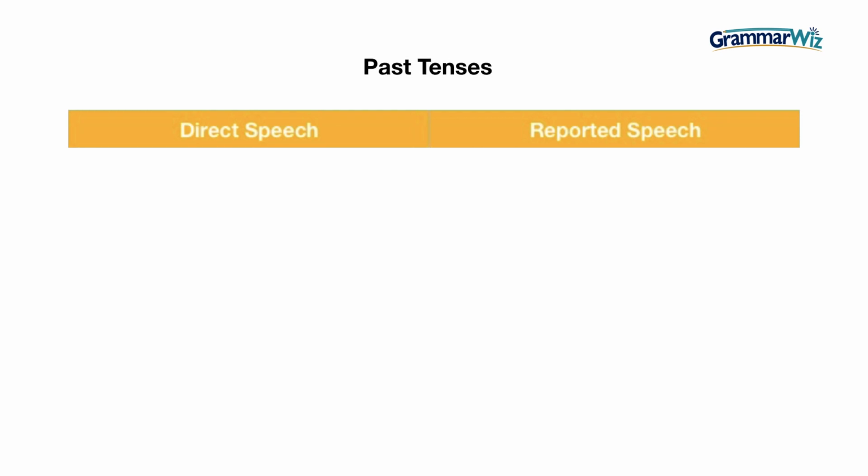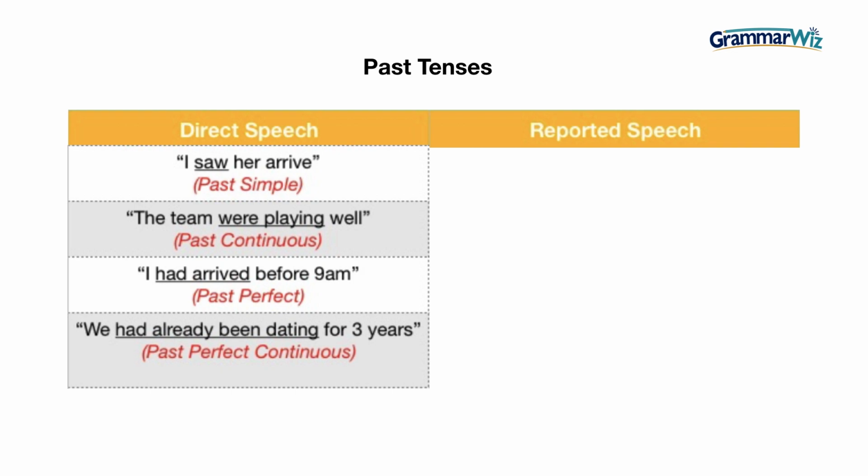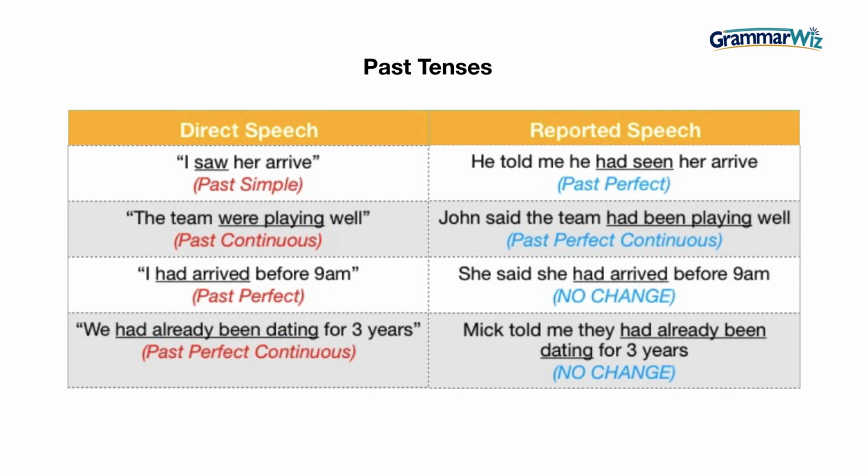So we'll now look at the past tenses. So we can see some examples of direct speech here: past simple, past continuous, past perfect continuous. "I saw her arrive" goes back to "he told me he had seen her arrive," back to the past perfect. The past continuous goes to the past perfect continuous. So "were playing," had been playing.